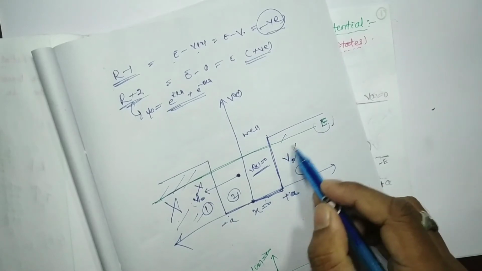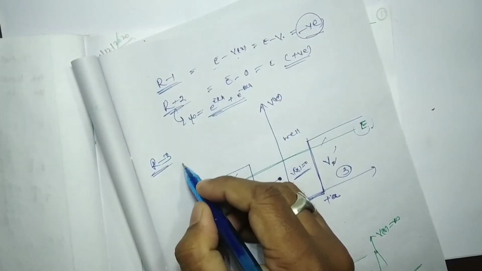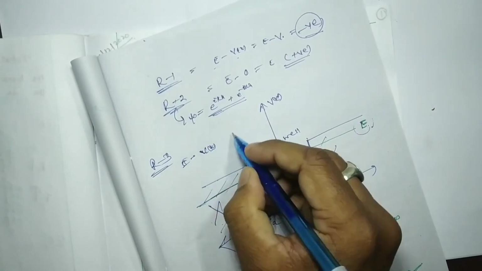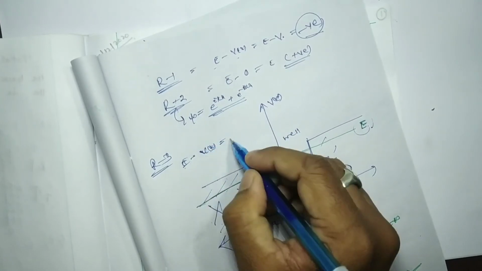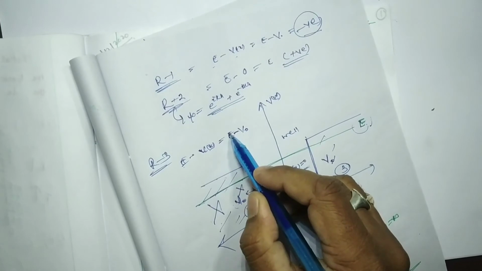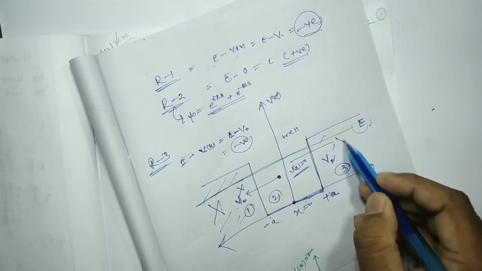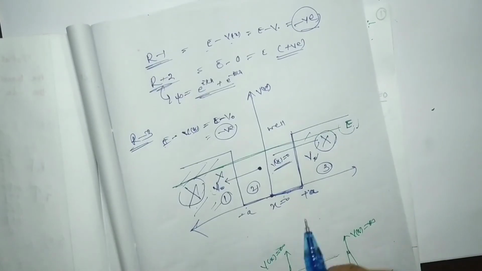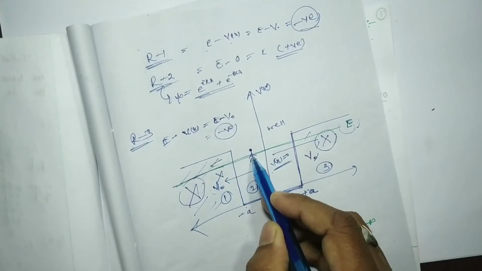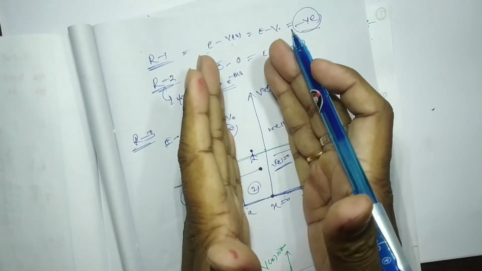So what will be region 3? It is the same thing as region 1, E minus V(x). V(x) is V0, which is greater than E, so E minus V0 will be negative. That means the particle also cannot move into this region. Just imagine you are standing over here and you cannot move to this side or this side. That means you are bounded, restricted in this region.